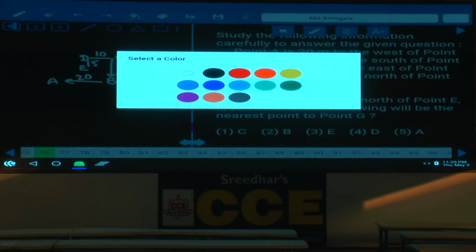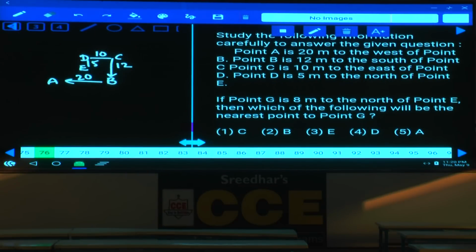Done? Then the question is, if point G is 8 meters to the north of E, and E to D is 5, then 3 more will be there, and this is G. Now this G is 3 meters to the north of D. Then which of the following will be the nearest point to G? Tell me which is the nearest here. D itself is the nearest, that is choice 4, isn't it?